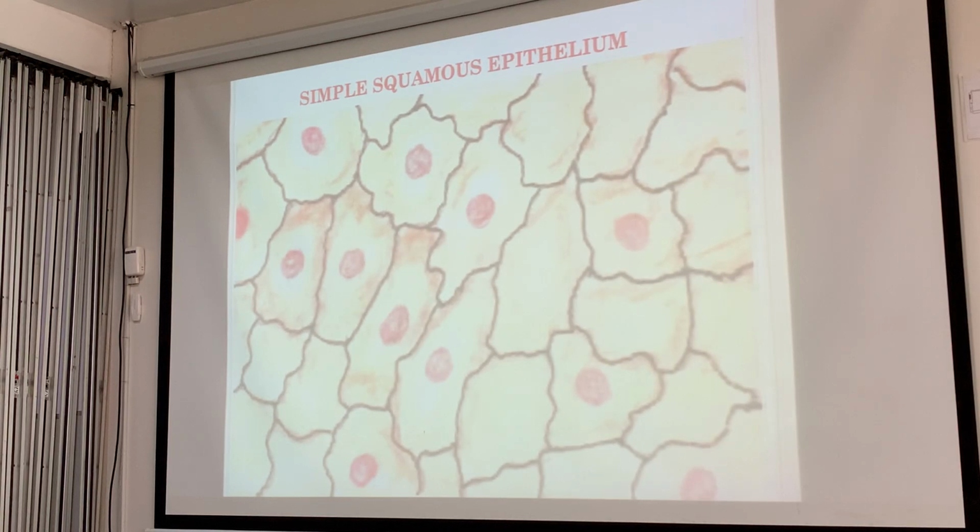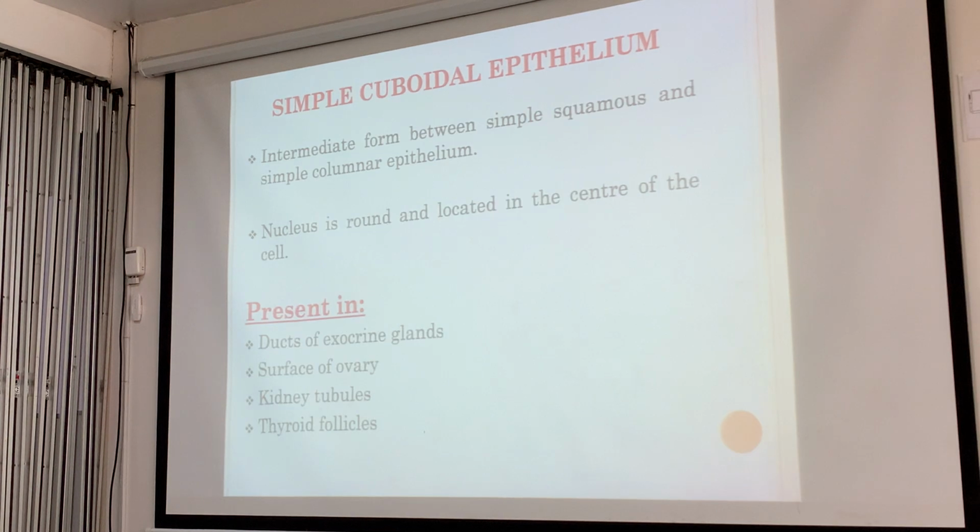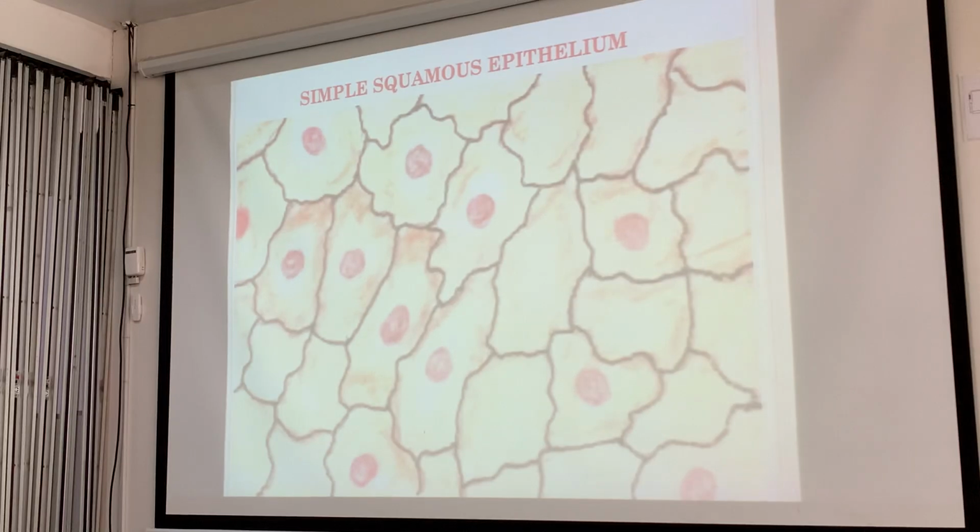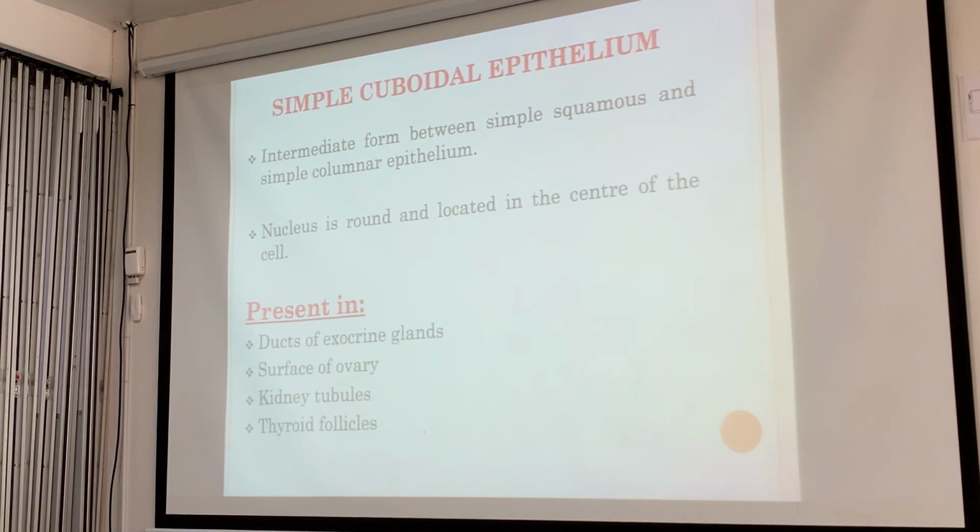It looks like this on a certain stain. However, they're more violet on other stains. So we're going to simple cuboidal. The intermediate form is between the simple squamous and simple columnar. The nucleus is round, located in the center of the cell. They're present in ducts of exocrine glands, ovarian surface, the tubules, thyroid, and follicles.